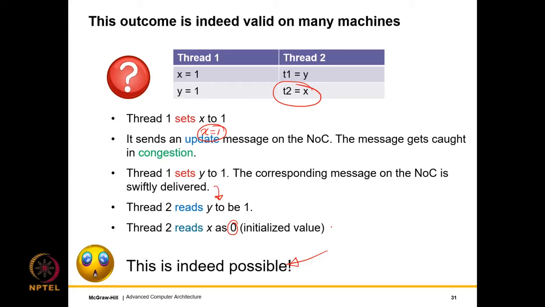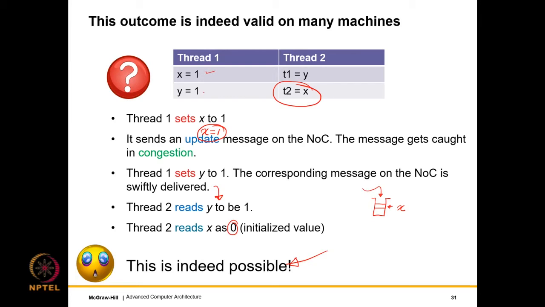So I'll give you an example which is closer home. So assume that we have a write buffer. As we discussed in chapter 7, a write buffer is one of those simple, simplistic structures which just accumulates writes to the same block. So assume that x is stored in the write buffer, but y is not stored. So at the moment the store to x comes, it will get buffered in the write buffer, but other cores will not be able to see it. So from core 1's point of view, this write is done.